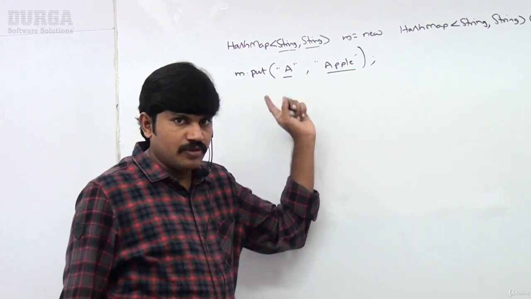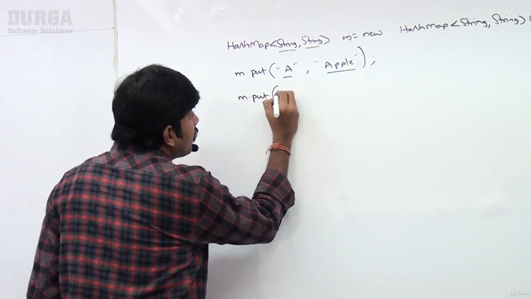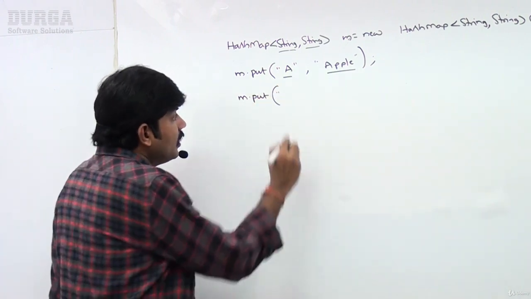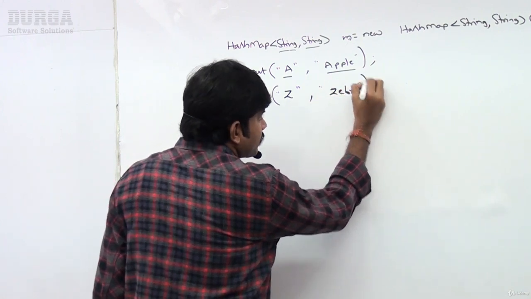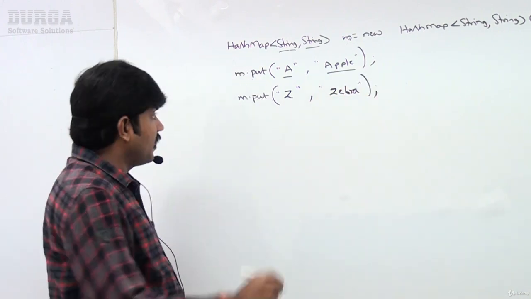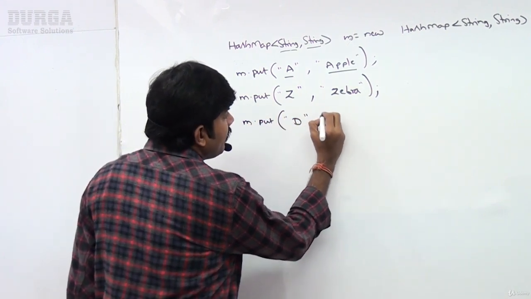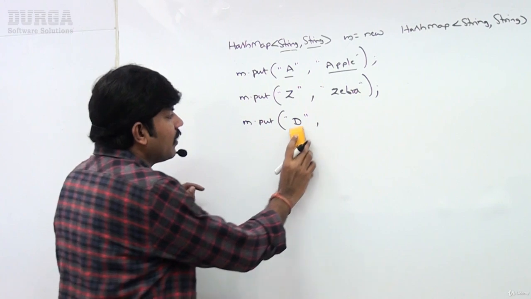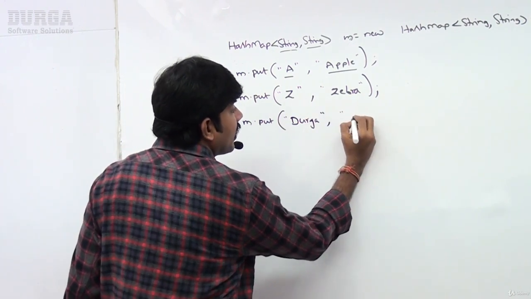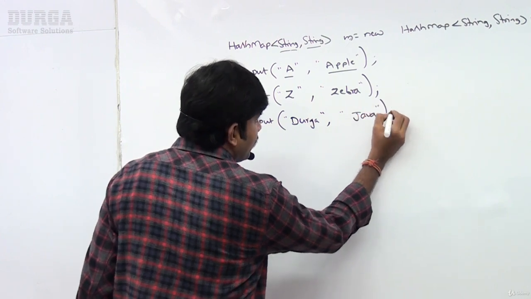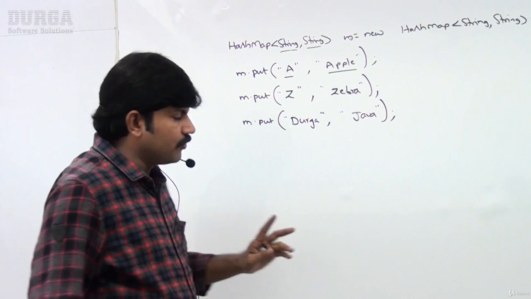Similarly, m.put of Z for zebra I am taking. m.put of D for Durga, the key, and Java, the value. Durga and then Java itself has the value.